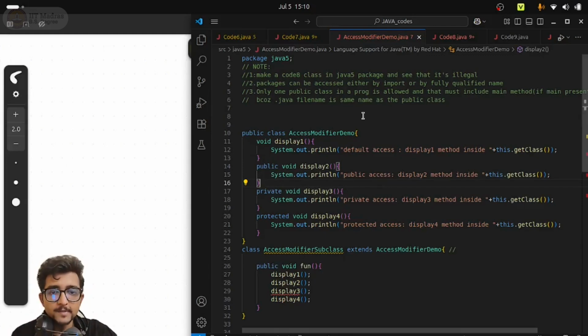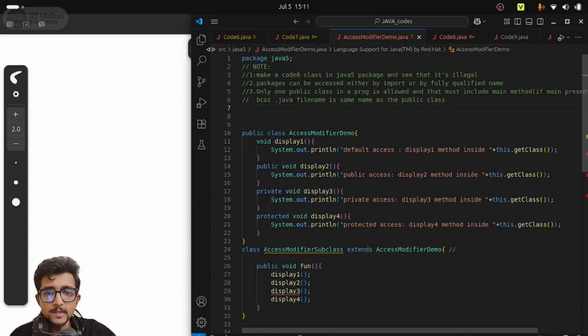What are packages? From day one of learning Java, you might have seen the word package written at the top of the code editor we have been working in. It says package Java 5 or package default, depending upon your IDE. If you are using the Eclipse IDE, there is a default package. So what is it that we have been seeing from day one but have not yet studied?